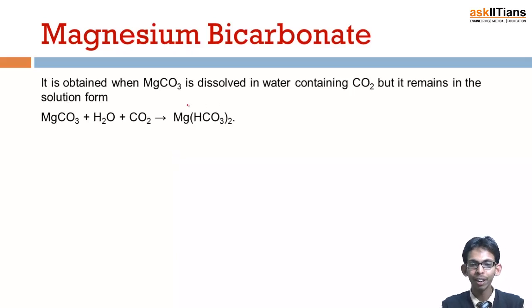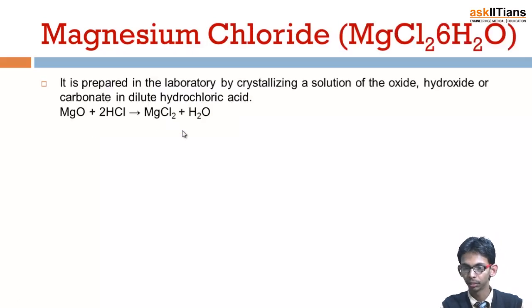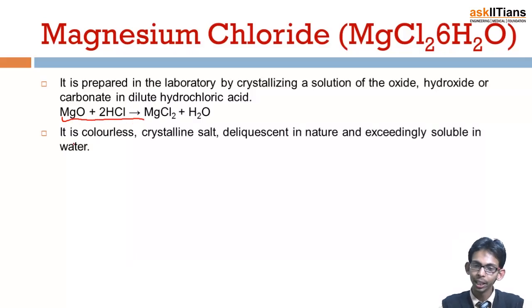Next is magnesium bicarbonate. It is obtained when magnesium carbonate is dissolved in water containing carbon dioxide, but it remains in solution and does not actually precipitate. Magnesium chloride hexahydrate is prepared in the laboratory by crystallizing a solution of the oxide, hydroxide or carbonate in dilute hydrochloric acid. This is the way it is prepared. It is a colorless crystalline salt, deliquescent in nature and exceedingly soluble in water.